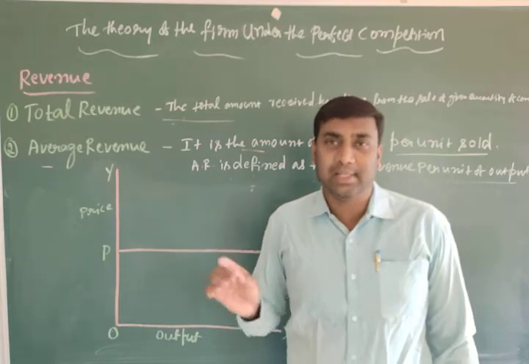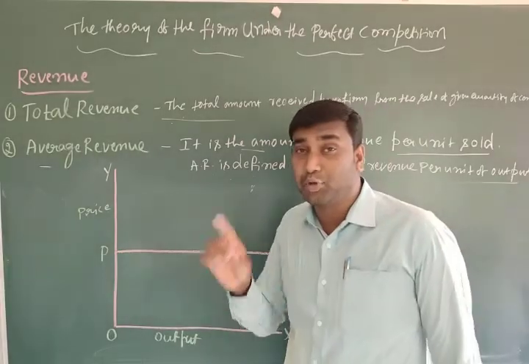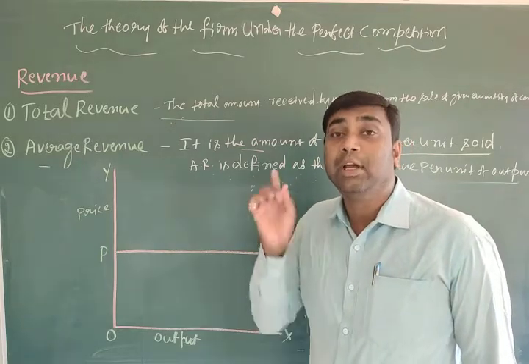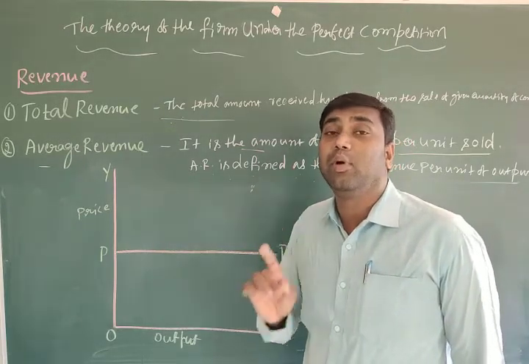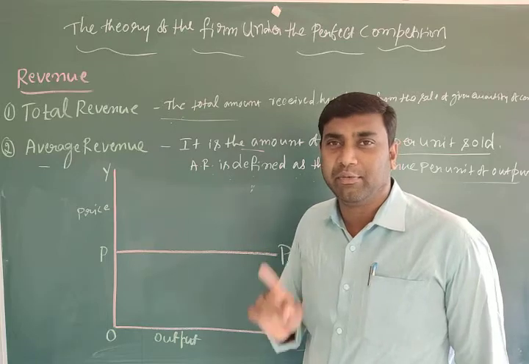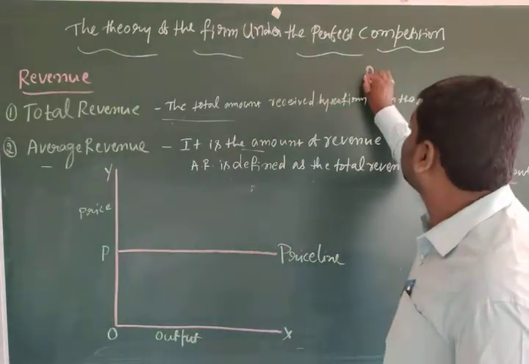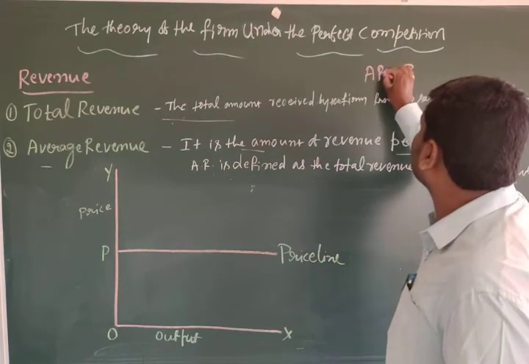So when they are price takers, average revenue should equal the market price. Very important sentence: average revenue equals the market price.